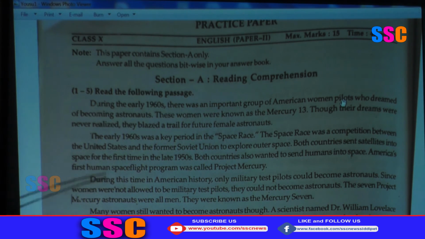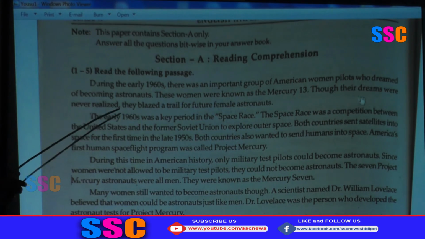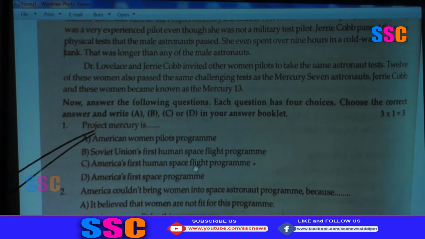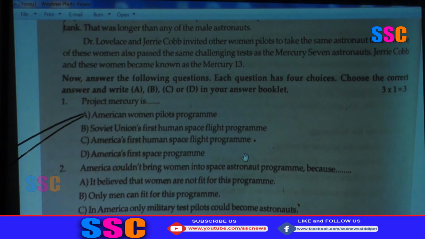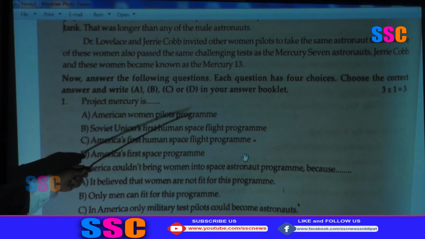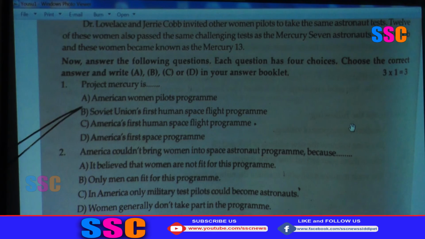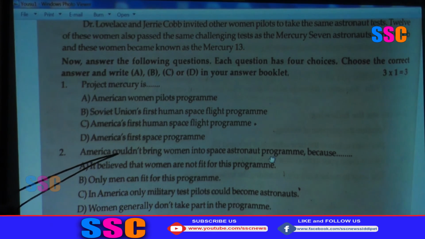Here, passages 1, 2, 3, 4, 5 are given. You have to read this passage thoroughly 3 or 4 times. Then go for the question: Project Mercury is dash. Options like A. American woman pilot program, Soviet Union's first human space flight program, like these 4 options. Okay. Then like this, the second.